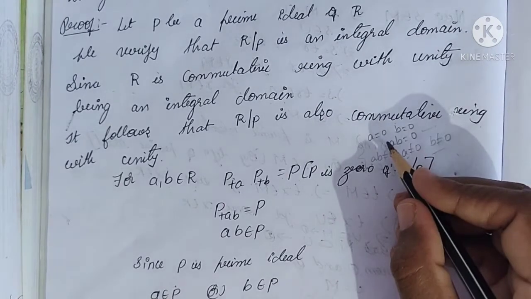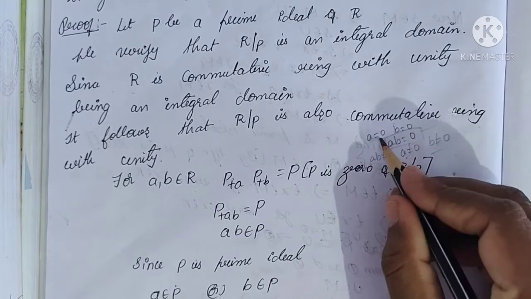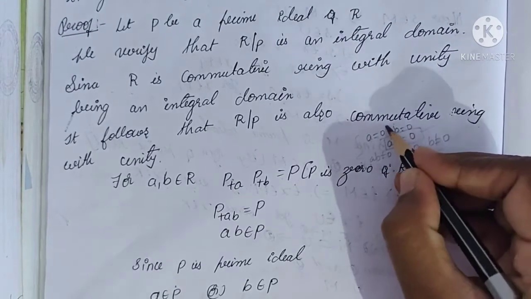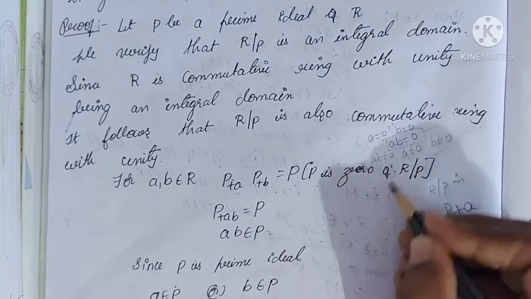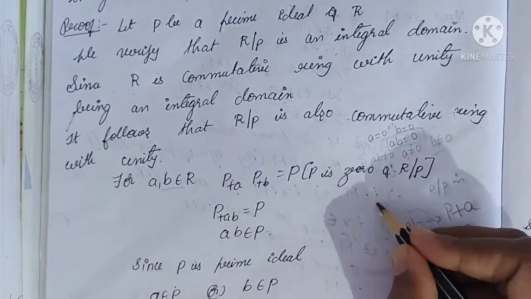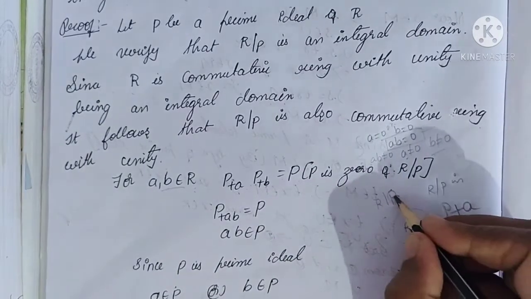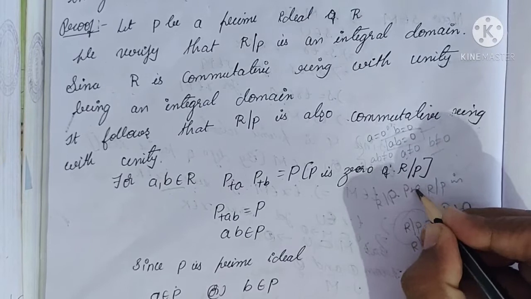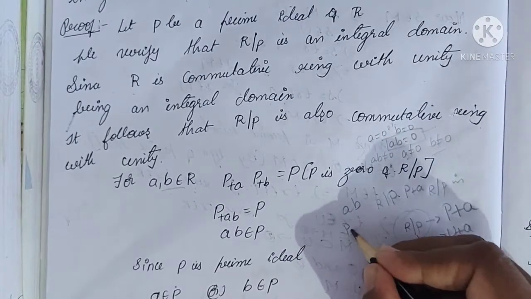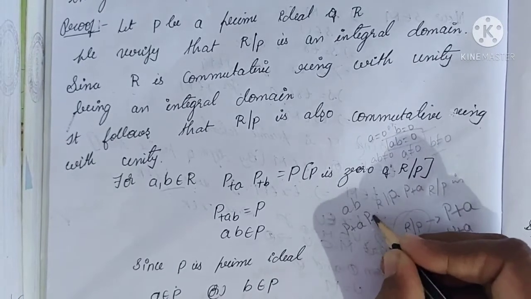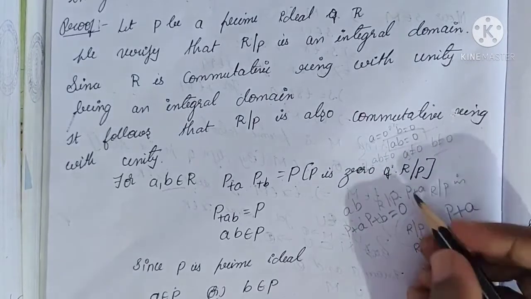Because we have to verify the without zero divisors condition. The without zero divisors condition is: AB equal to 0, either A is equal to 0 or B is equal to 0. See, AB is an element in R, but we have to prove the without zero divisors condition for R by P. See, the R by P elements are of the form P plus A. That is, in place of AB, you have to consider P plus A, P plus B equal to 0.